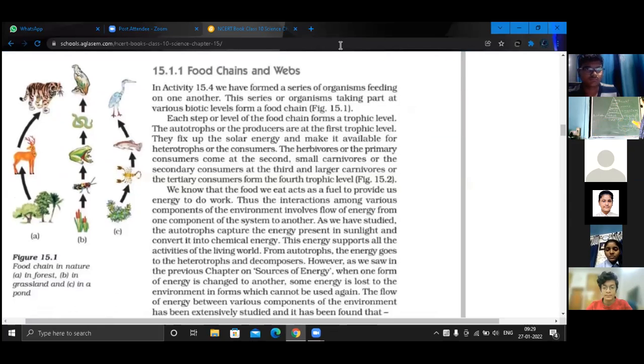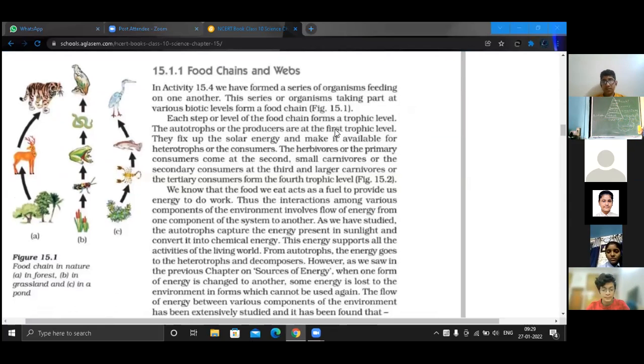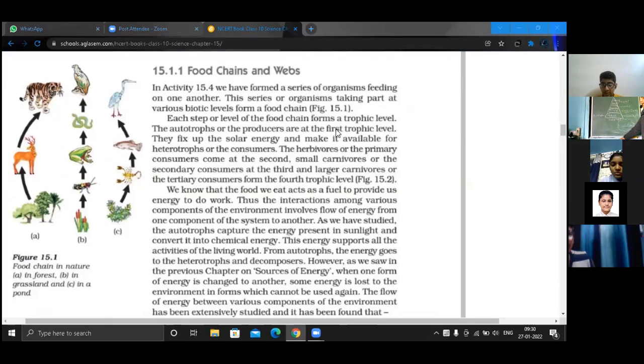For example, here I have mentioned, suppose producers are having 10,000 kilojoules of energy. So what do you think? Are they transferring the whole energy to the primary consumers? No, ma'am. Only 10%.